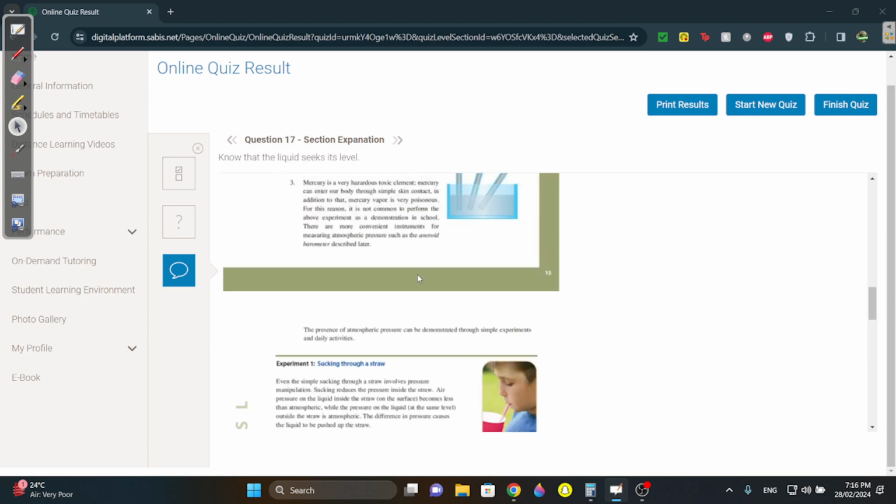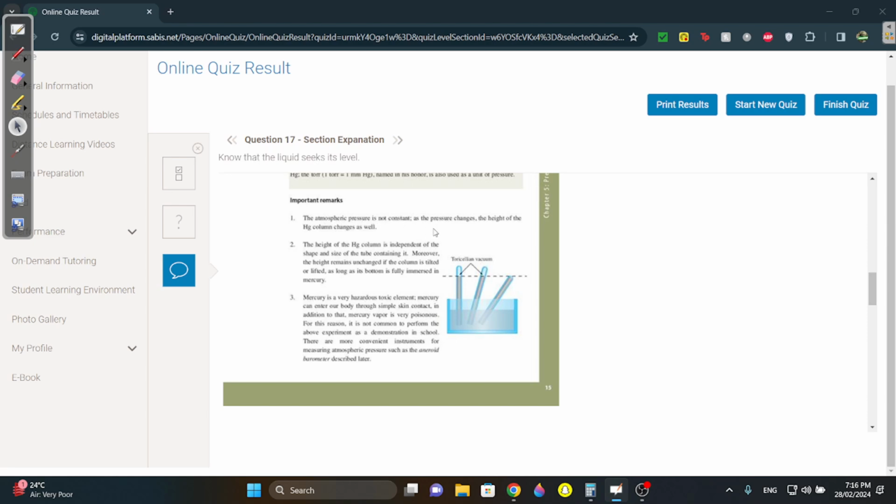There are some important remarks, yeah? The atmospheric pressure is not constant. If the pressure changes, the height of the mercury will change. You know that. Because how we measure it nowadays is we use a barometer, okay? A barometer. This is what I told you I'd come back to. And the barometer actually is this tube. It's filled with mercury down, we say Hg, and then you fill it with a tube and you measure how high does it go, okay? You measure how high does it go, and that's your pressure. Obviously that will be in a different unit, not Pascal, it will be in mmHg.